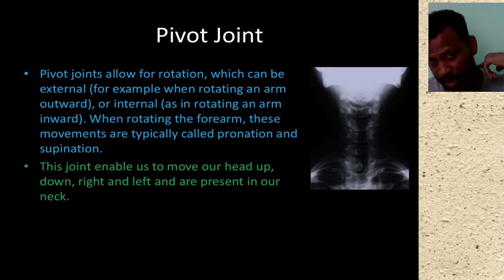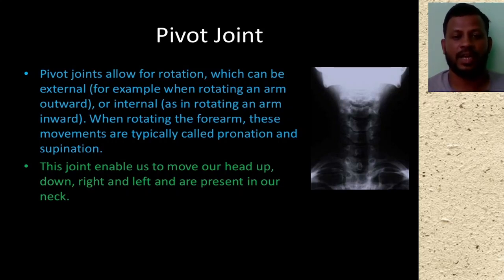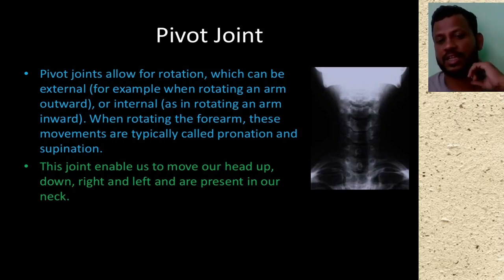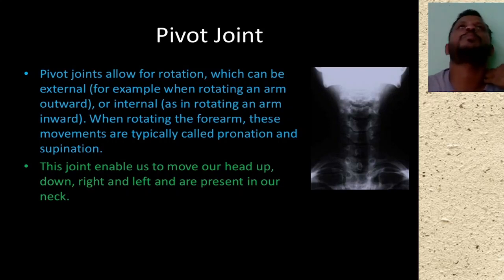These are the pivot joints present here in our neck, and the pivot joint is also present in the arm, right? Are you getting my point clearly? This is the pivot joint which helps us to move our head down, right, left, and it is present in our neck. These are the bones present in our neck. You can see in the X-ray here, we can see all these points, right?